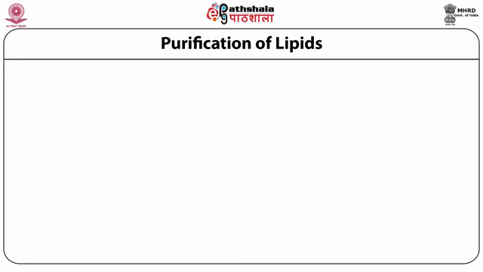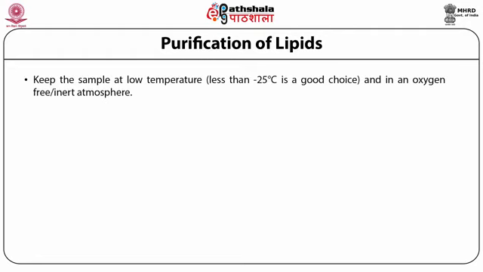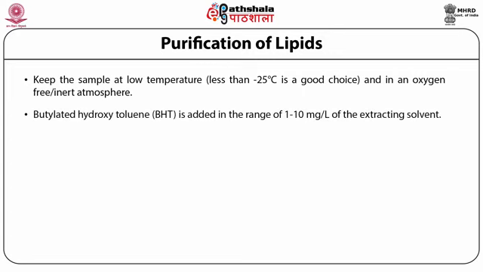It is advisable to keep the sample at low temperature. Less than minus 25 degrees centigrade is a good choice, and in an oxygen-free or inert atmosphere. The lipids containing unsaturated bonds, as we know, are prone to oxidation. For the same reason, butylated hydroxytoluene, that is BHT, is added in the range of 1 to 10 milligrams per liter of the extracting solvent.